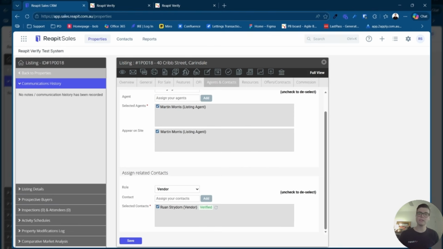For a compliance officer, they'll be able to go into Reapit Verify, review a case, complete all the necessary reviews. If they decide that there is something that they need to be able to submit to AUSTRAC, they will be able to do that, or they can review a case, make sure everything is finalized, and then close it off and mark the case as completed.